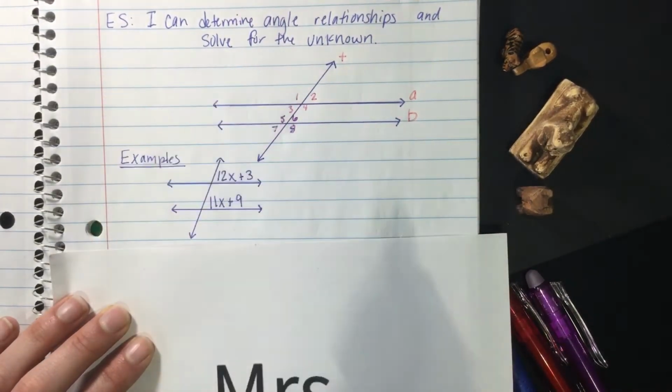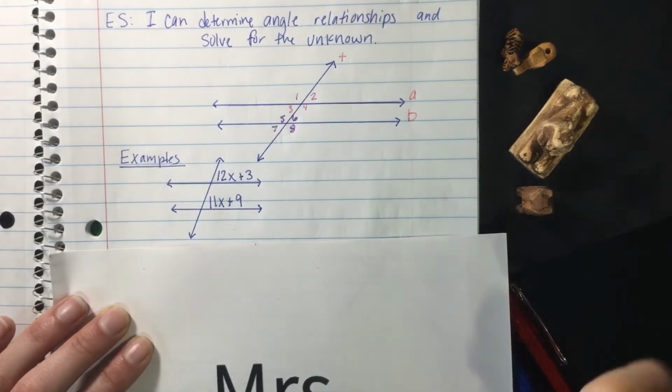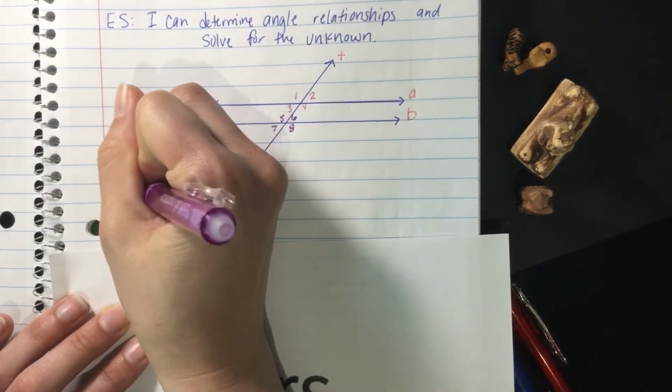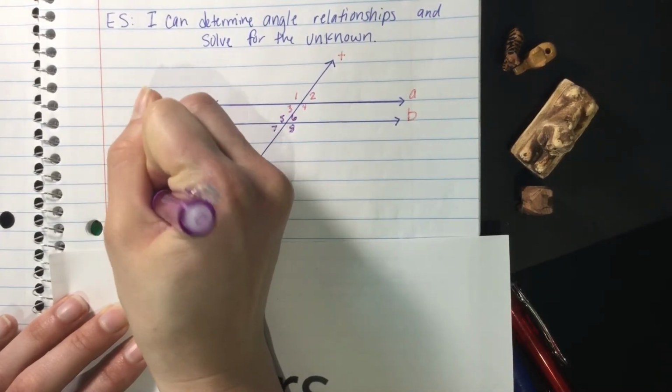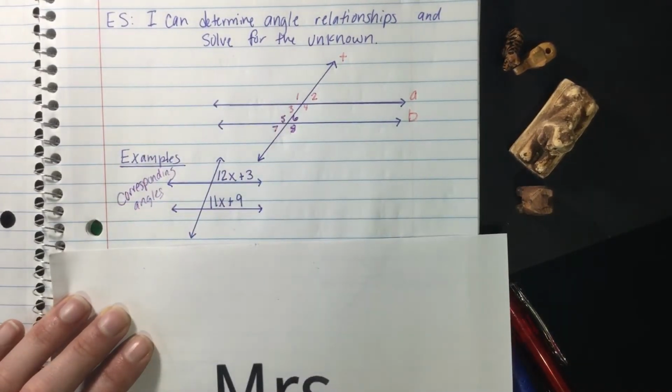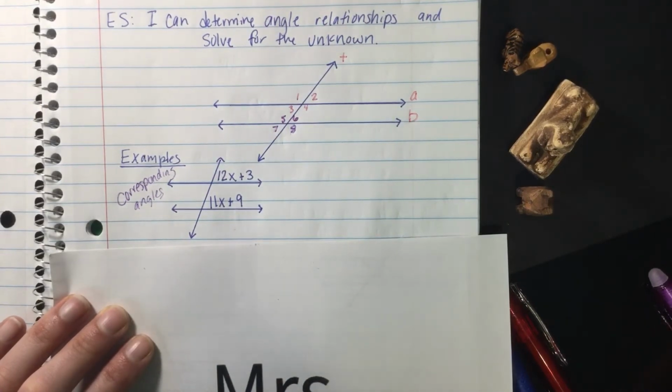So if you want to write that down, corresponding angles. And when they're corresponding angles, it means that they are congruent, which means they are the same.